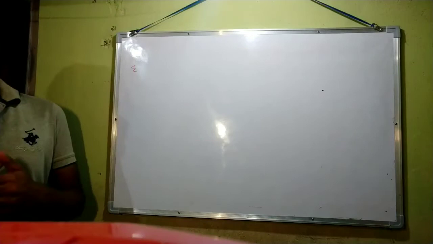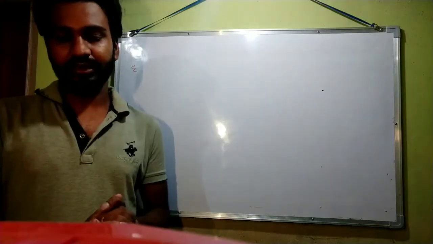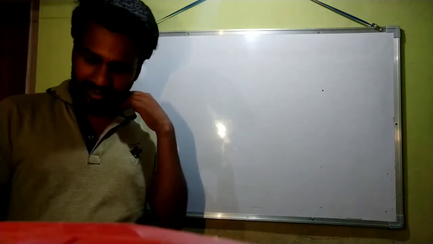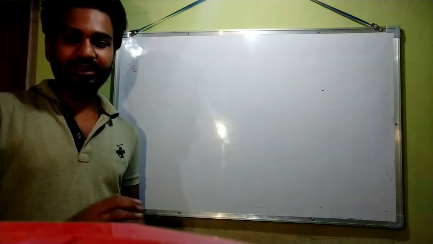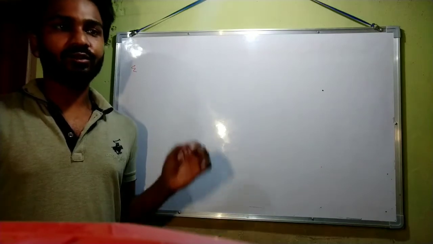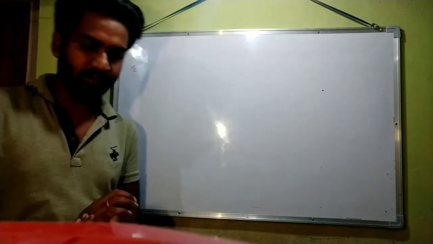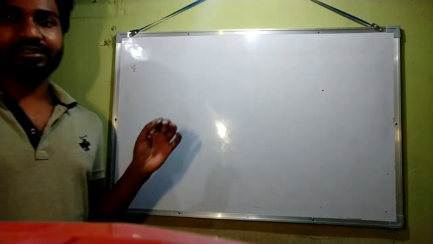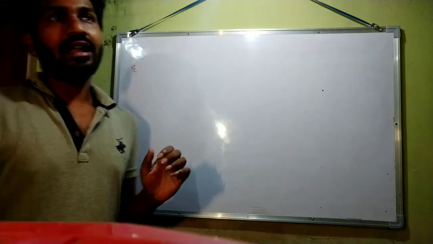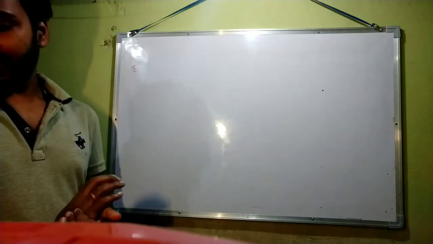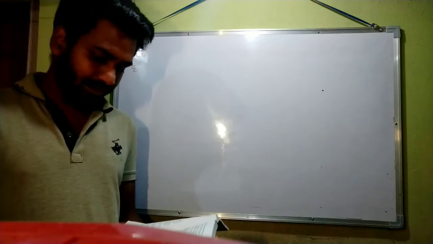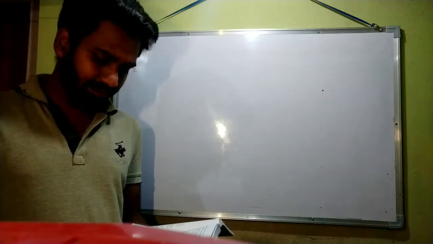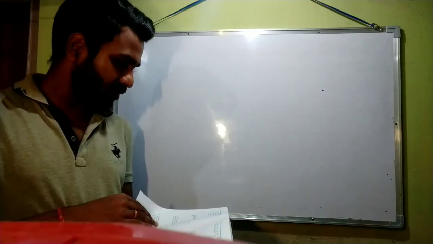In our previous class we started a new chapter. The name of the chapter was Triangles. In that chapter we studied the criteria for deciding whether two triangles are congruent or not. After discussing those criteria, I told you to complete exercise 7.1, but none of you sent me at least one question of exercise 7.1.